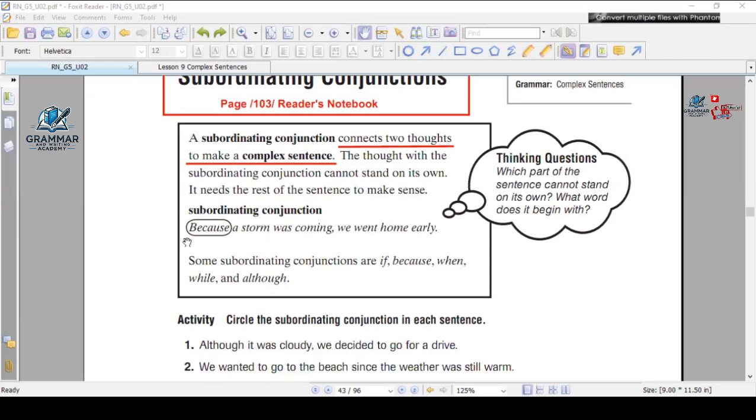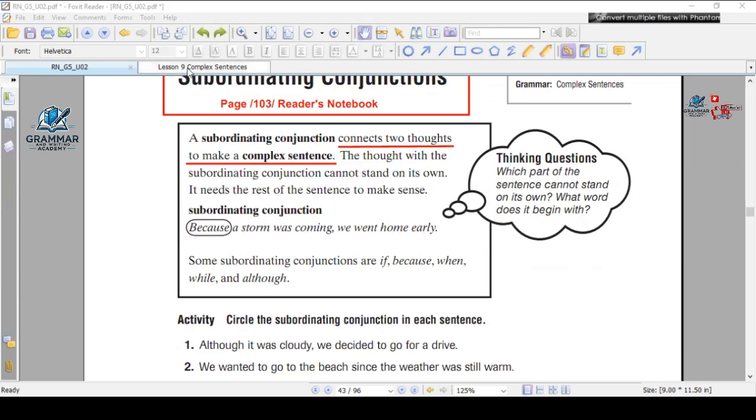Subordinating conjunction like because. Because a storm was coming, what happened? We went home early. So here the conjunction is because followed by a sentence, followed by a comma, followed by another sentence, or two thoughts. A storm was coming, we went home early. Some subordinating conjunctions are if, because, when, while, and although.